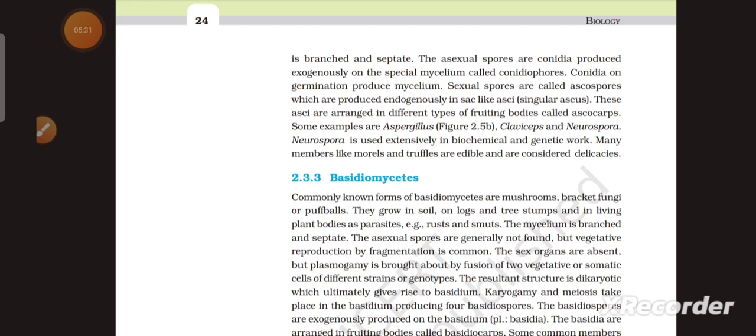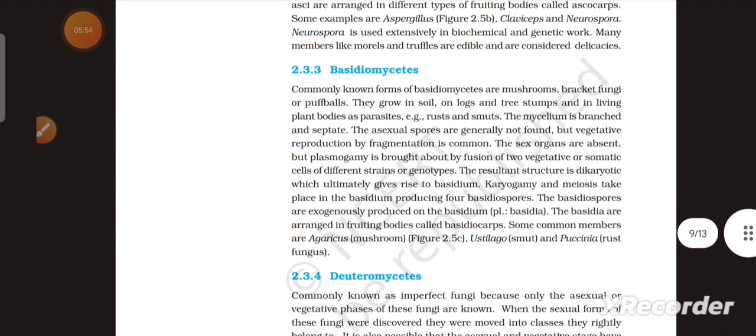These asci are arranged in different types of fruiting bodies called ascocarps. Some examples are Aspergillus, Claviceps, and Neurospora. Neurospora is used extensively in biochemical and genetic work. Many members like morels and truffles are edible and are considered a delicacy.